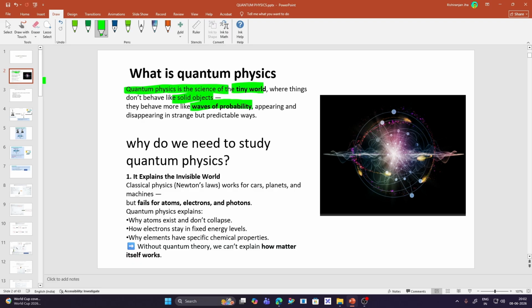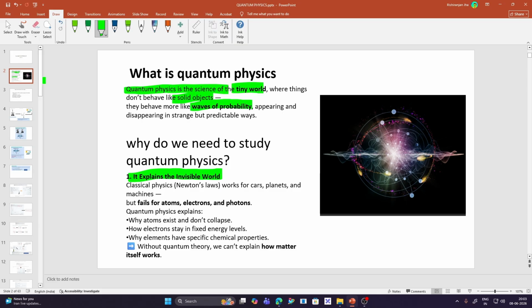So why do we need quantum physics? We need it because it explains the invisible world. In classical physics, Newton's laws work for cars, planets, and machines, but they fail to explain the tiny invisible world. Classical physics failed to explain atoms, electrons, photons, and their motion. This is the basic reason we need to study quantum physics.